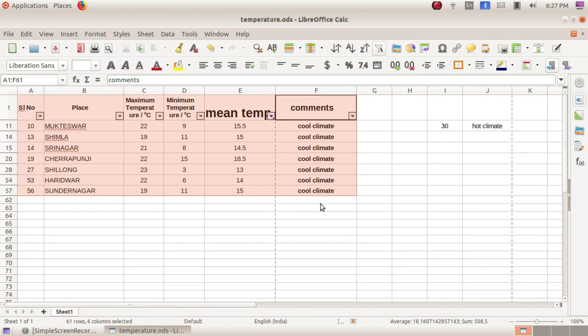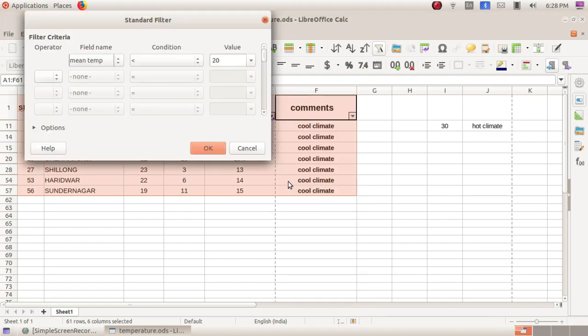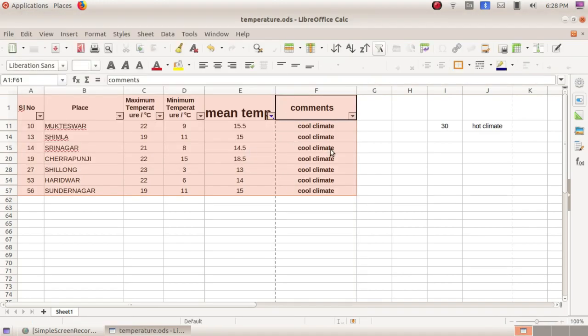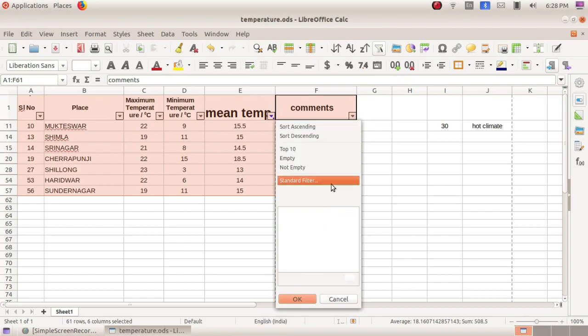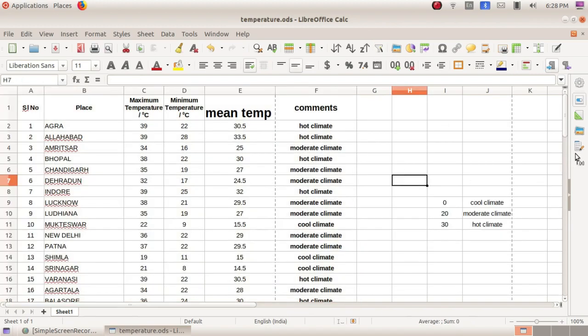So like this also you can apply the filter option. Clear? Okay. So just selecting the options, using any condition we can apply the filter option. That is the use of standard filter. Clear? So these are the main contents.